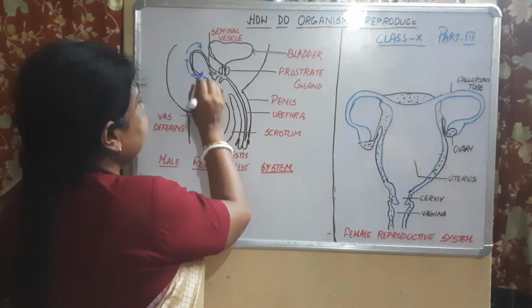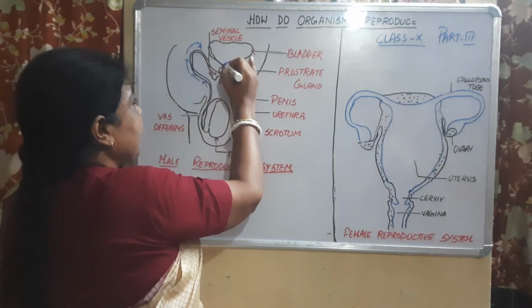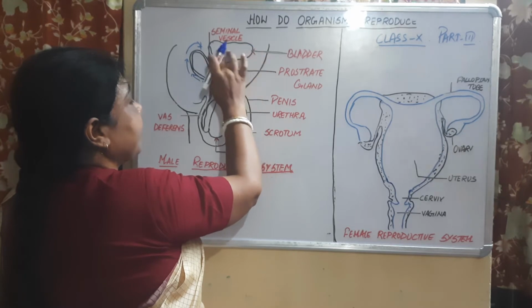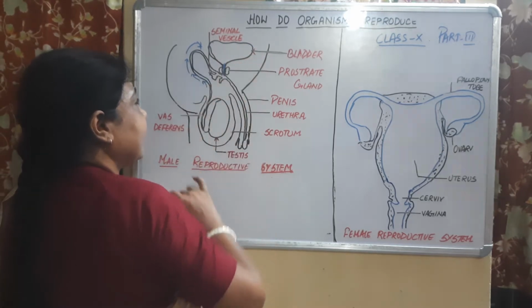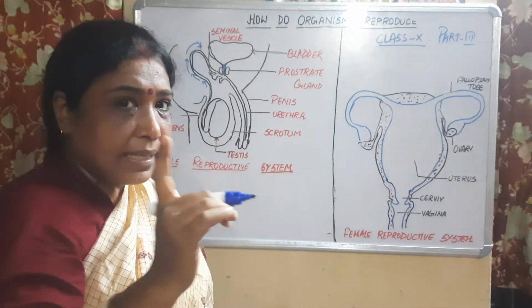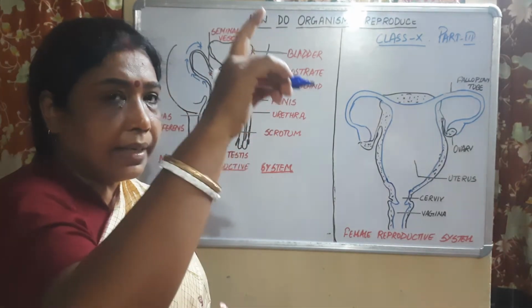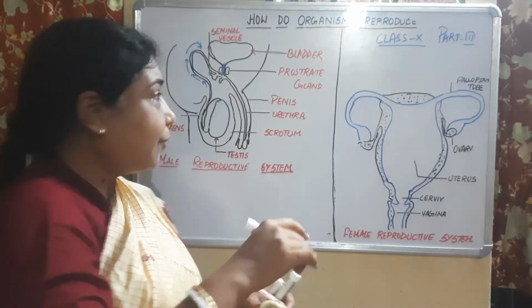This is the urinary bladder and this is the outlet of the urinary bladder. Okay, you have seen in the human excretory system the kidney, ureter, urinary bladder, urethra.